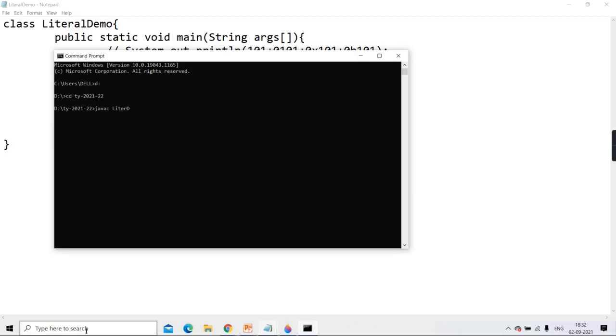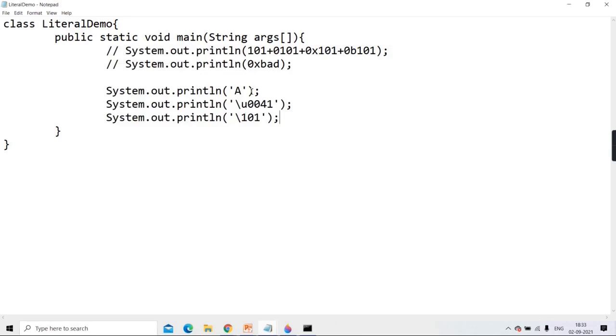javac literal demo dot java, then java literal demo. See, is it displaying all three A only? This is by default A, which you are able to see. And this is A only in hexadecimal. And this is A only in octal form. Yes or no, guys? Clear?